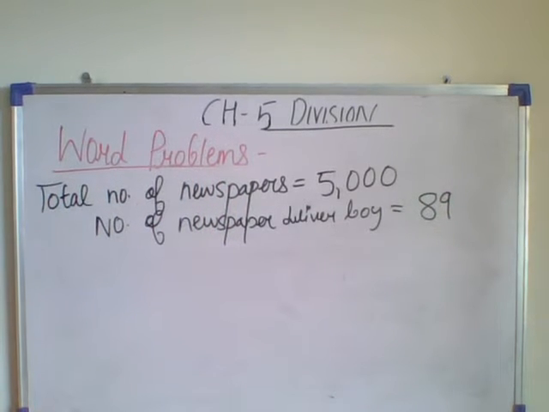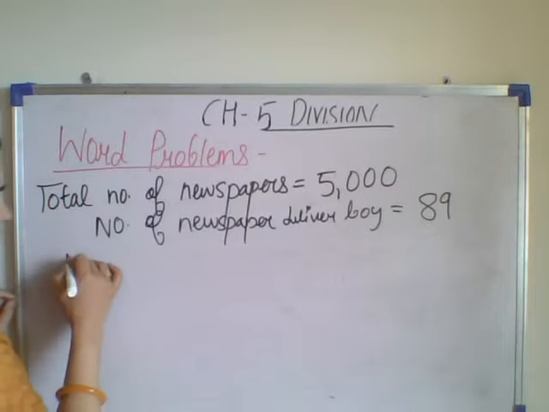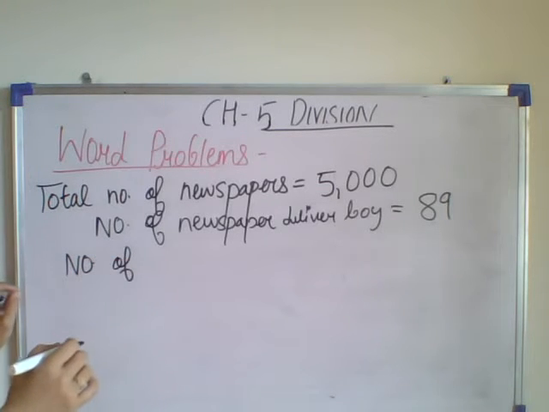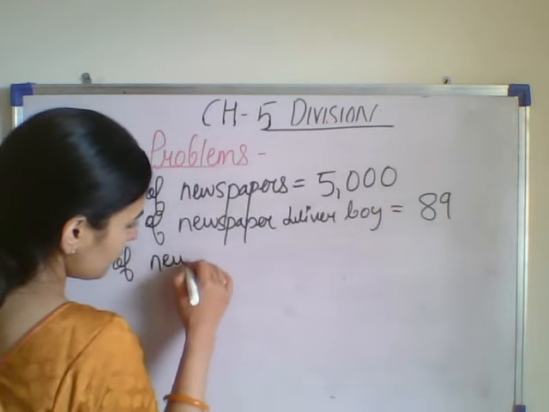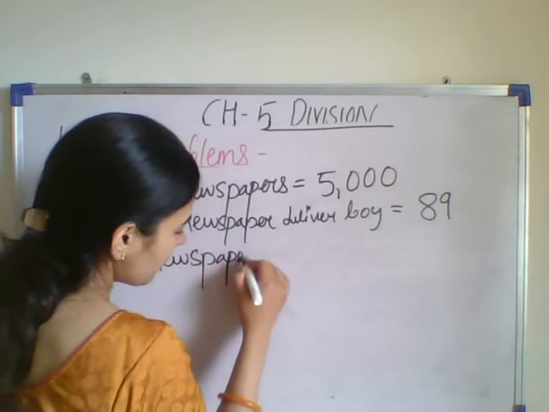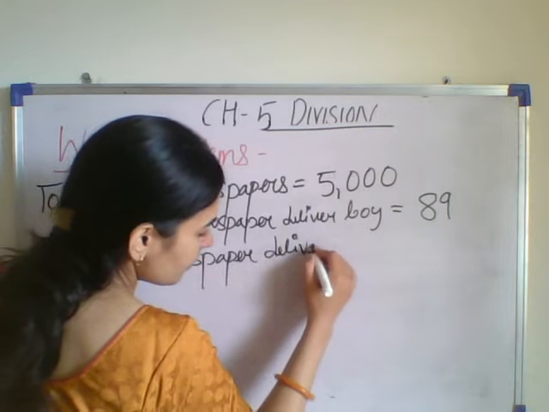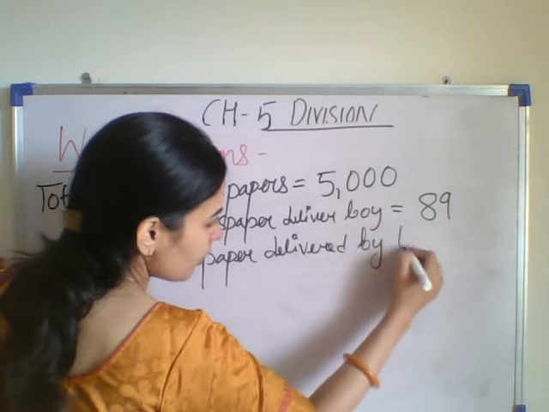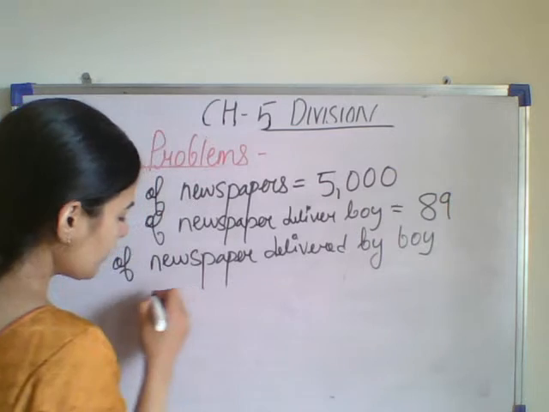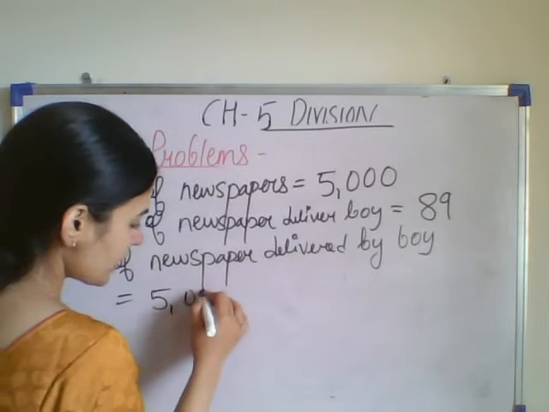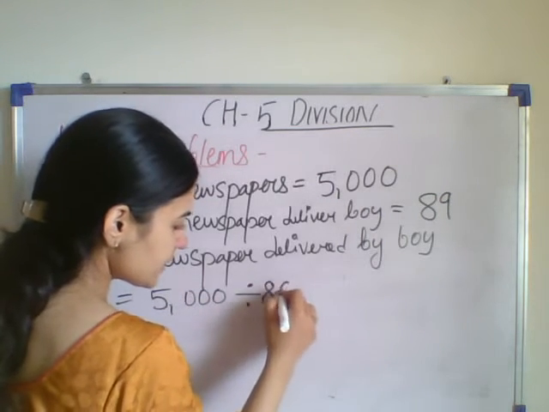Then what is given in the question? How many newspapers does each boy deliver and how many are left? So the number of newspapers delivered by each boy, how will we find it? We have to find out the number of newspapers delivered by each boy. So we'll be dividing 5,000 with 89.